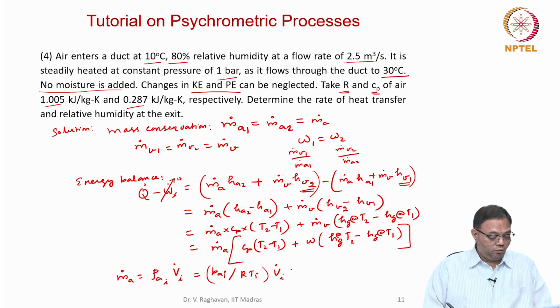So how will you find PA1? PV1 equals phi times Psat at T1.